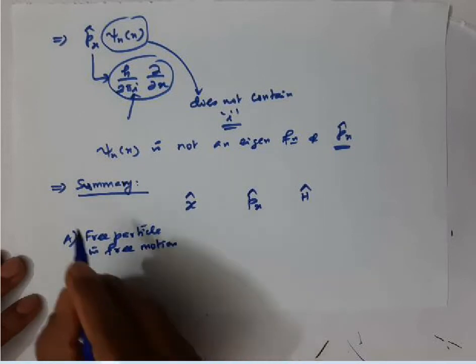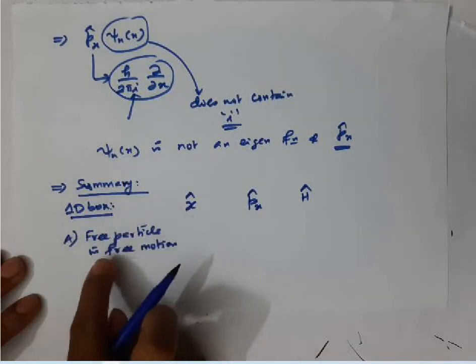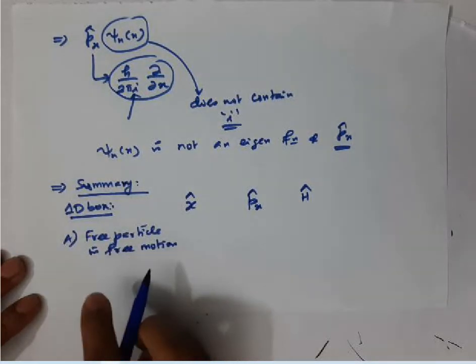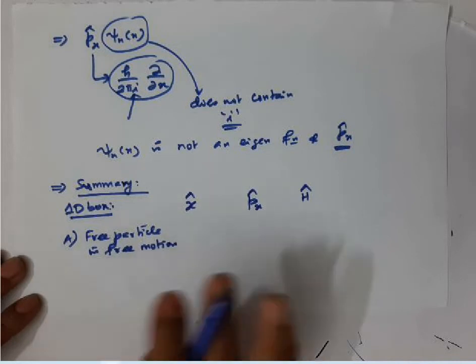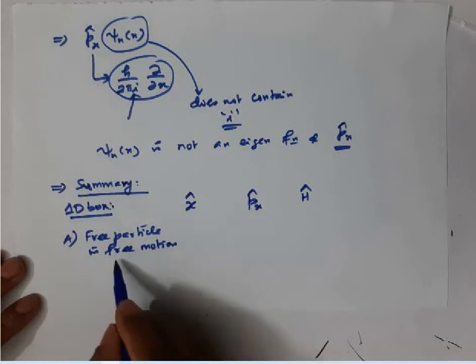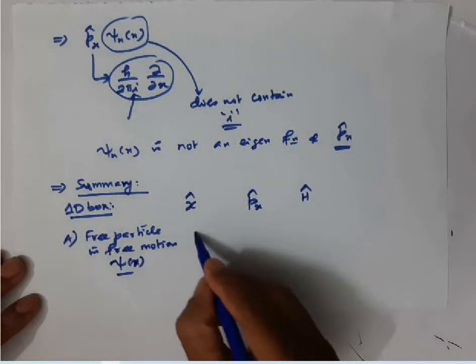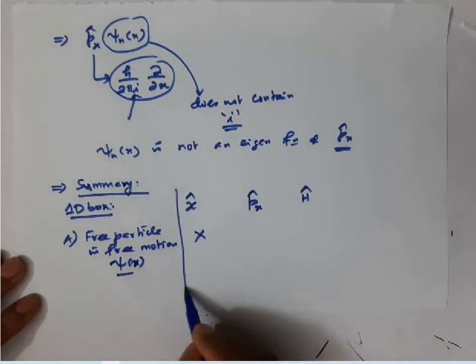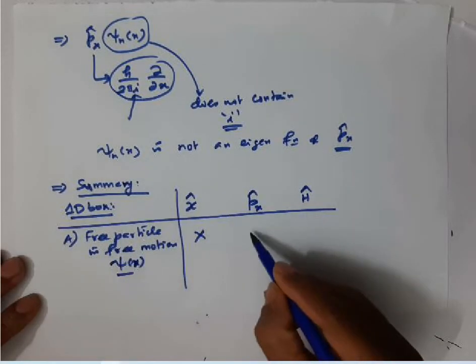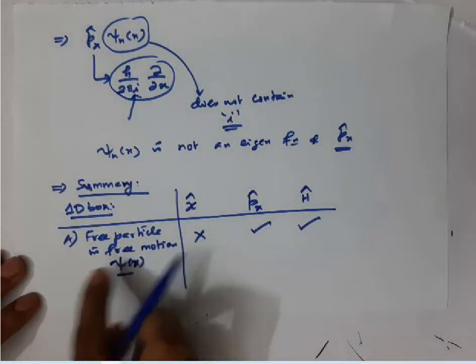I'm talking about the 1D box only. For a free particle in free motion, is the wave function an eigenfunction or not? The wave function psi of x is not an eigenfunction of the position operator, but it is an eigenfunction of the momentum operator. It is an eigenfunction of the Hamiltonian operator for a free particle in free motion.